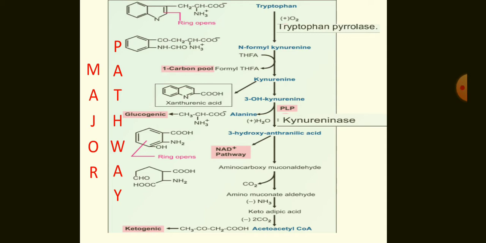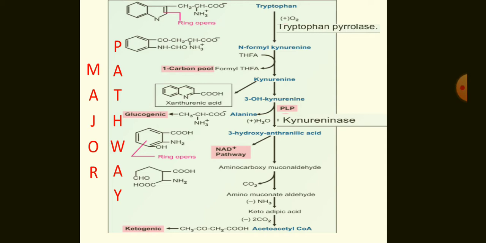Otherwise, the pathway goes on, and 3-hydroxykynurenine is converted into 3-hydroxyanthranilate. 3-hydroxyanthranilate can then go to the NAD pathway, which we will be discussing. 3-hydroxyanthranilate can also be converted into aminocarboxymuconate. This is formed from the opening of the ring. This ring opens and a linear compound is formed. That linear compound is aminocarboxymuconate semialdehyde.